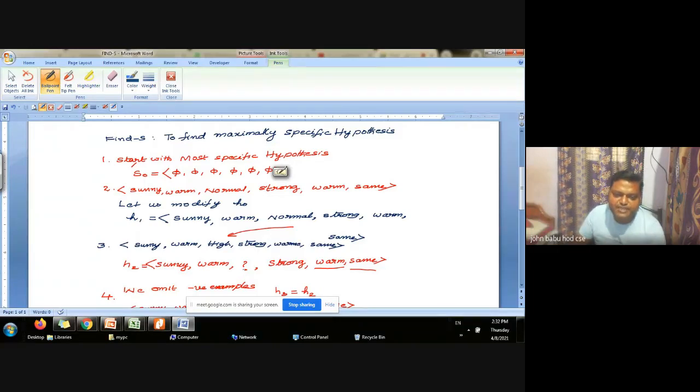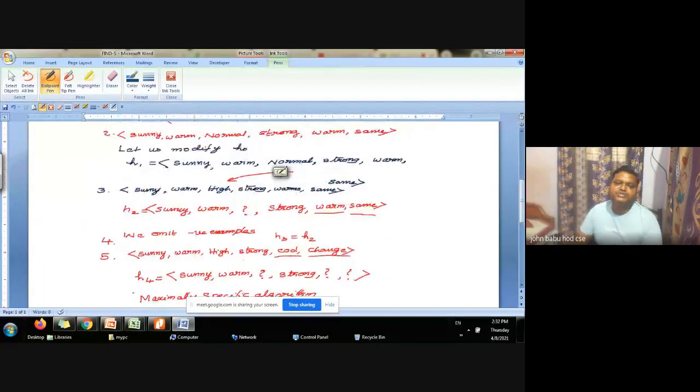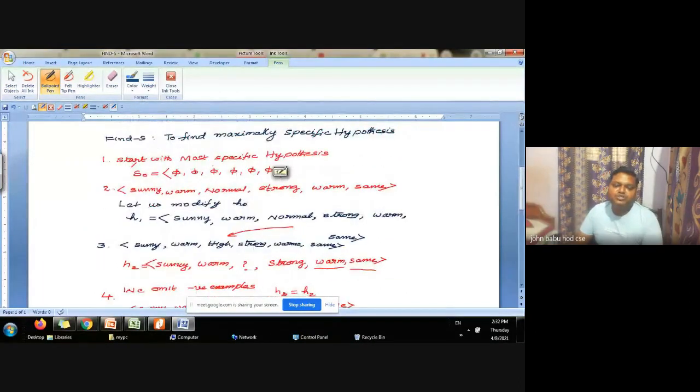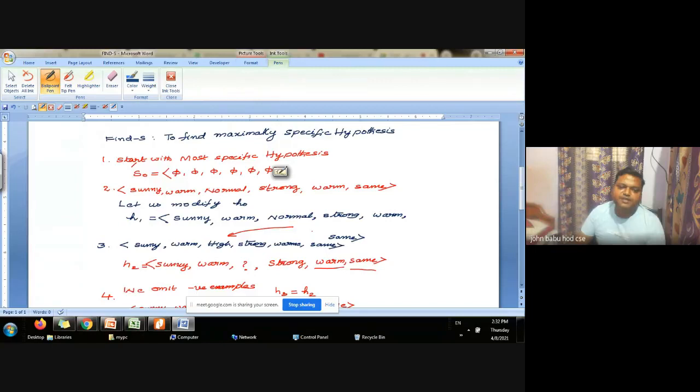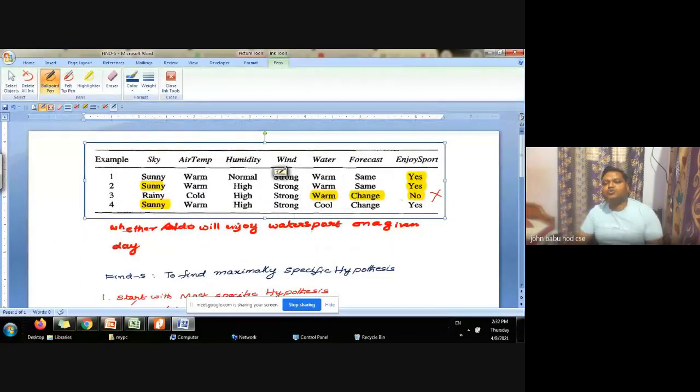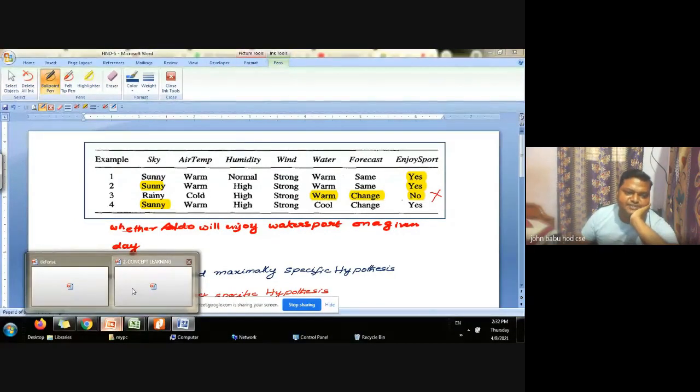If there is a mismatch, we will put the more generalized question mark. So that's how we proceed from most specific to maximally specific hypothesis. But in that process, remember, we consider only positive examples. We don't consider negative examples.